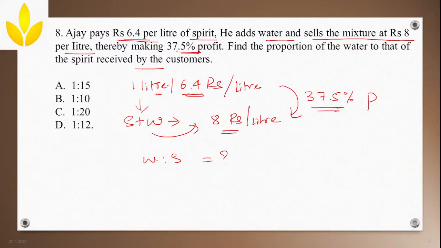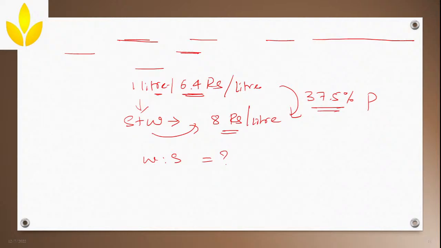Okay, let me remove this question. Now you don't know how many liters of spirit he is buying, so I'll take it as X liters that he might be buying. So we'll start writing: X liters he'll buy, and for 1 liter he is paying how much? 6.4 rupees. Correct. So for X liters, how much might he be paying? 6.4 into X, and this is the cost price.